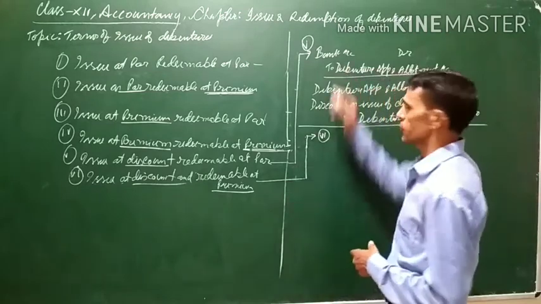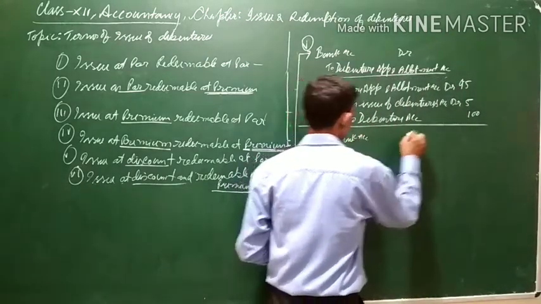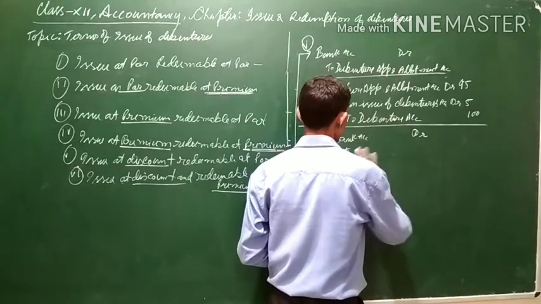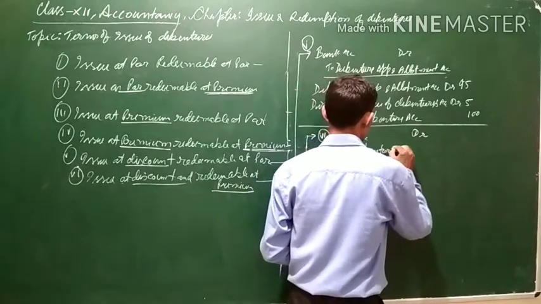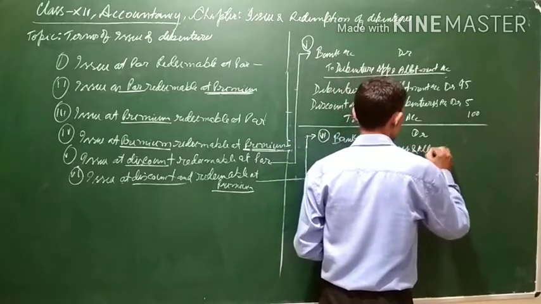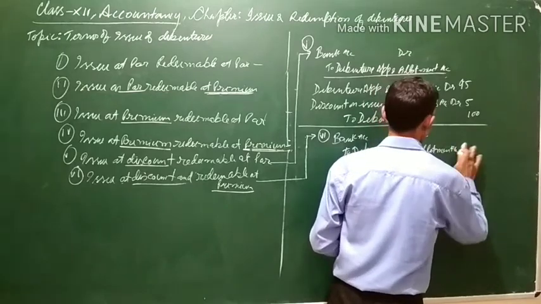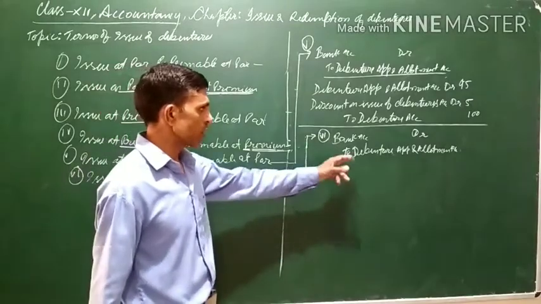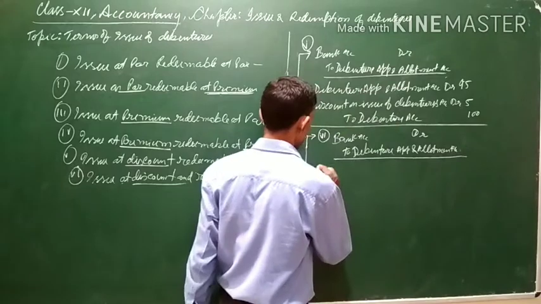The first entry will remain the same, that is bank account debit to debenture application and allotment account. This will be the first entry when the debenture application money is received: bank account debit to debenture application and allotment account. Now the next entry will be